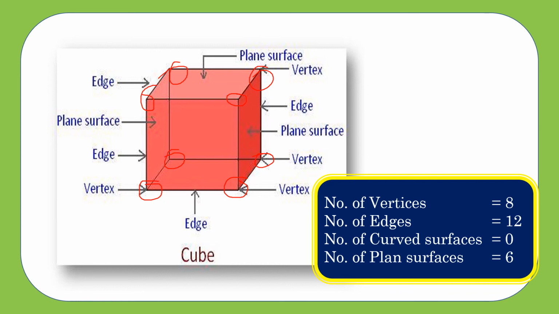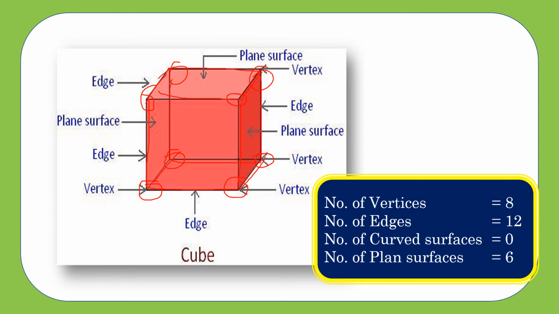Next we are going to count the edges. 1, 2, 3, 4, 5, 6, 7, 8, 9, 10, 11, 12. So the cube has 12 edges. Can you see any curved surface here? No, we can't see any curved surface here, right?